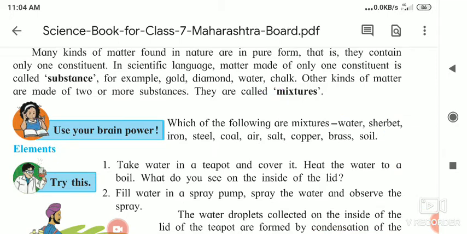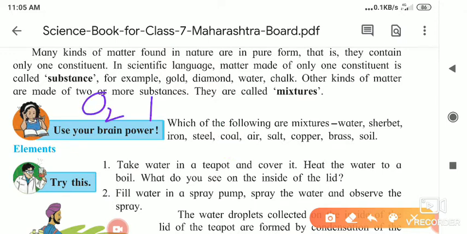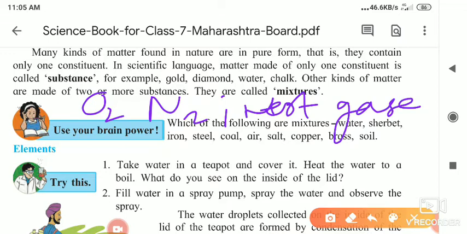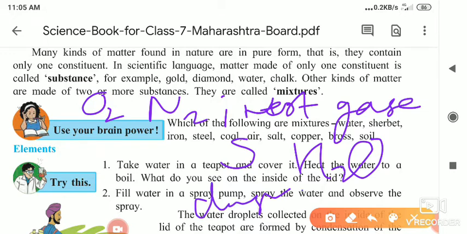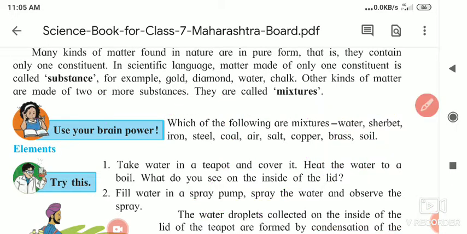Next, coal. Coal is made up of only carbon, C. Air, as you know, is a mixture of oxygen, nitrogen, and other inert gases. Afterwards, sulfur dioxide and carbon dioxide are present. With this, water drops are present in the air, and some dust particles are there. So all these things are present in the air. That's why air is a mixture.